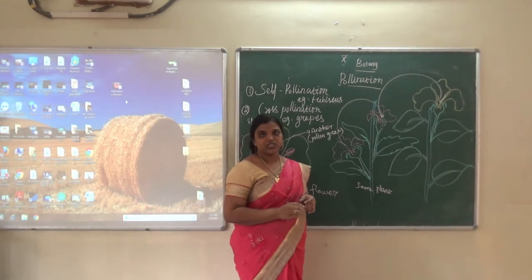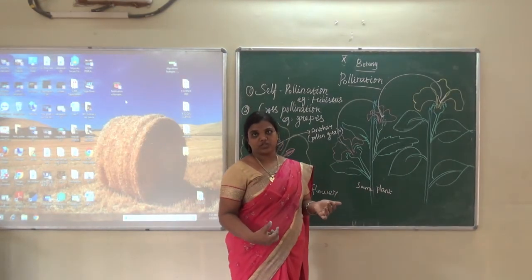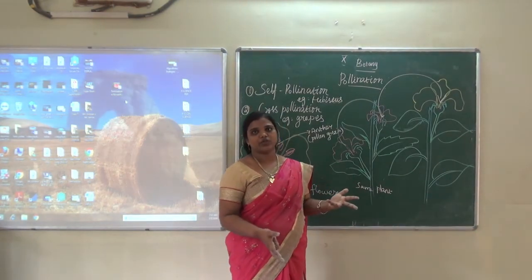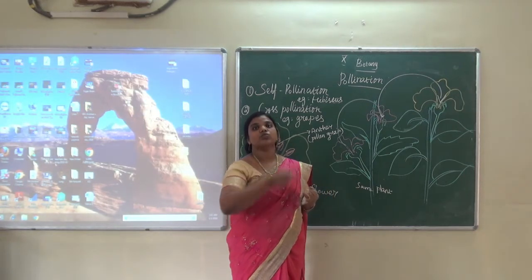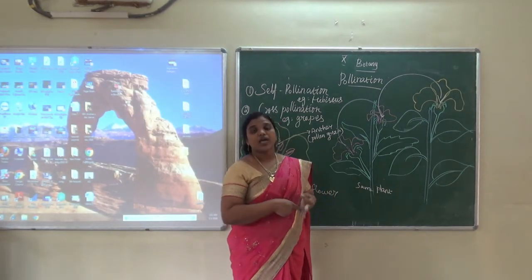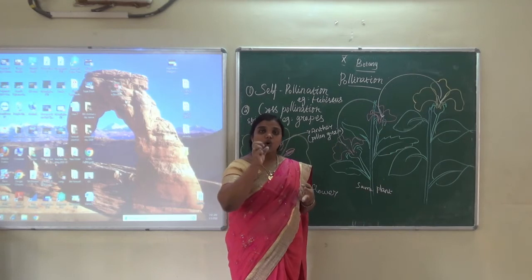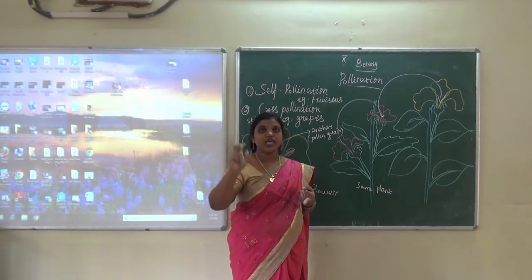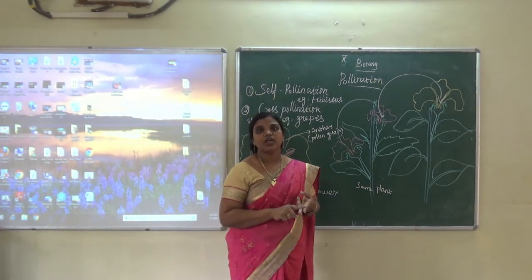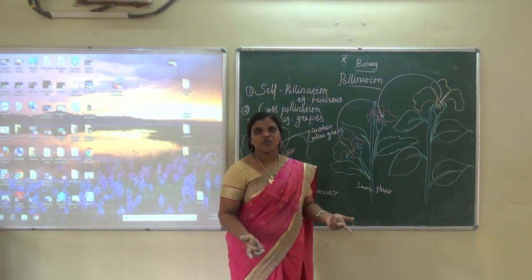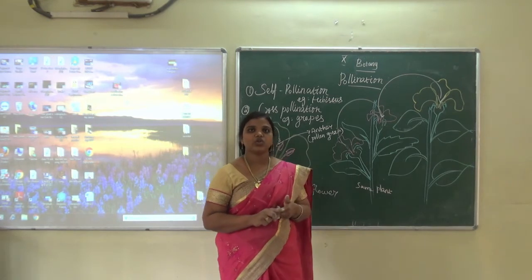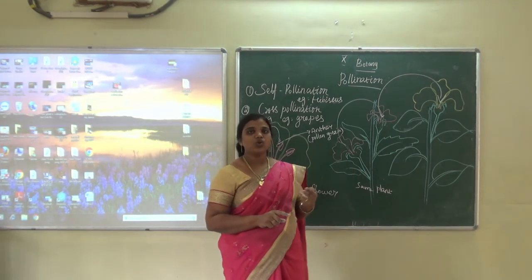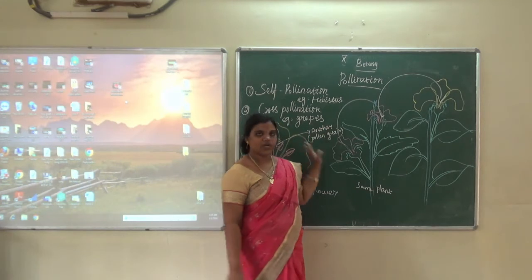Advantages: new varieties are produced and more viable seeds are produced. Disadvantages: it depends upon agents, and there is more wastage of pollen grain. These are the two disadvantages of cross-pollination.